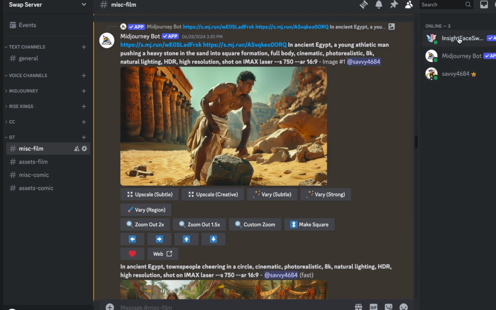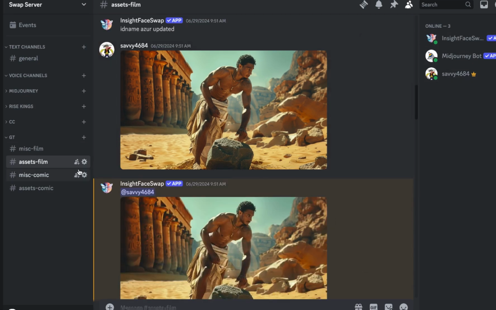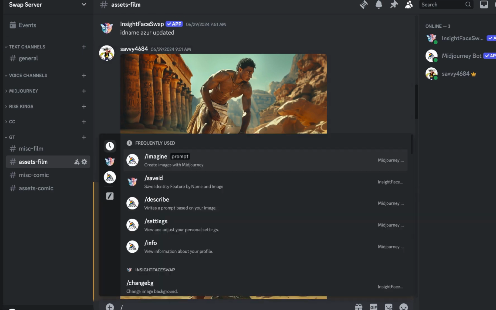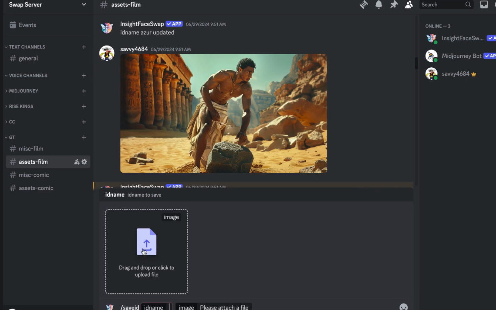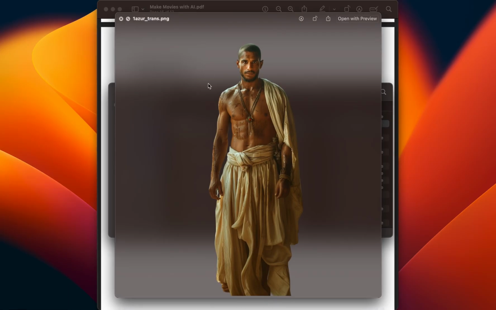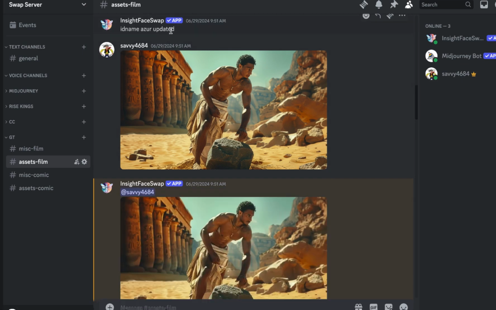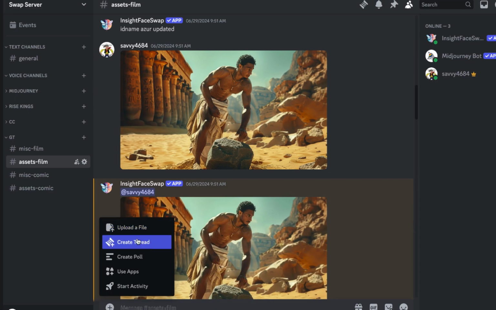As you can see here, it's already on here, so it's easier to just do it in a different channel, to keep things separated. And then the first thing you will do is type /saveid. Then you upload the image, which would be this image, of course, because this is the face that is going to replace whatever image we give it, and you give it a name. For example, in my case, you can see I just named it Asher. Then it will give you this message. Then you upload your image: simply click here, upload a file, and then upload the image.